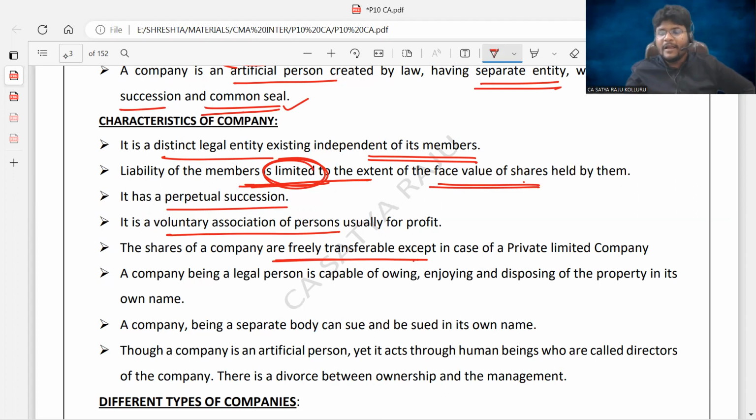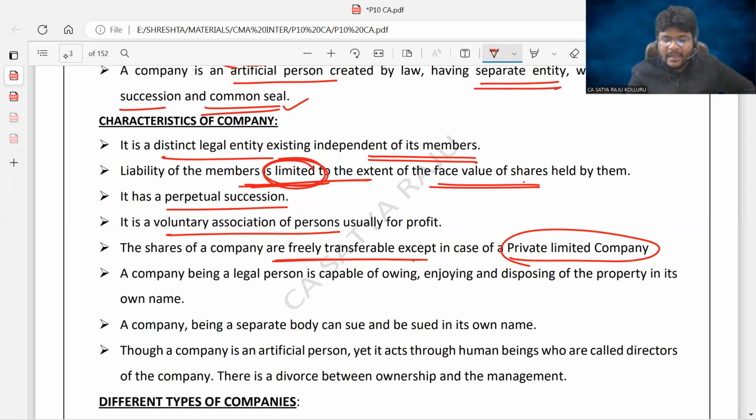That means if I want to exit as a shareholder of the company, I can exit at any point of time as well, except in case of a private limited company. Sir, what is the meaning of private limited company? What is the meaning of public limited company? All different types of companies we are also going to see. If you allow me some time, I'm going to explain each and everything. Okay, so just be cool. Except in case of a private limited company, in all other types of companies, the shareholders can easily transfer their shares to other persons.